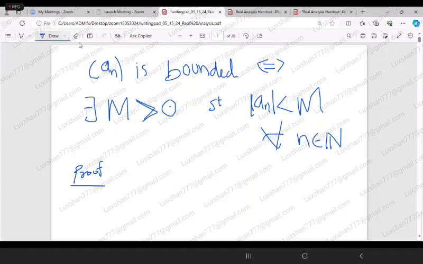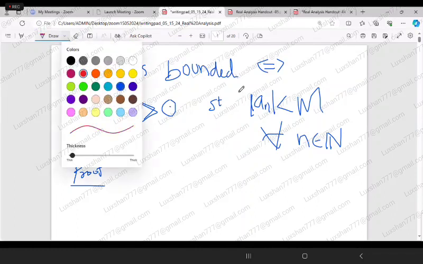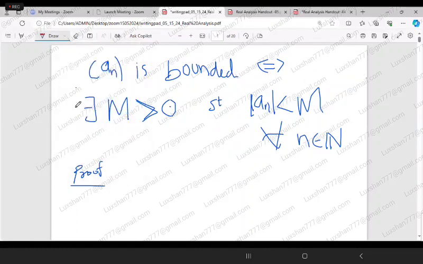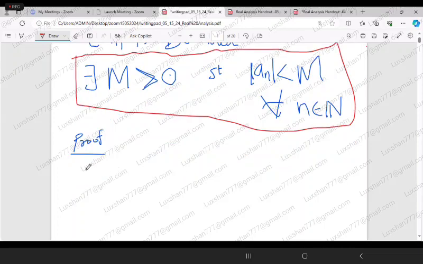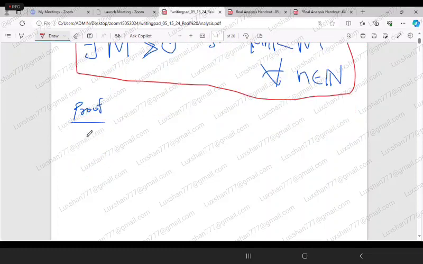So we are going to take this one and suppose this, and we are going to prove that the sequence is bounded. Okay, suppose. You can later read the proof in your notes, the same thing is there. Let me explain here.